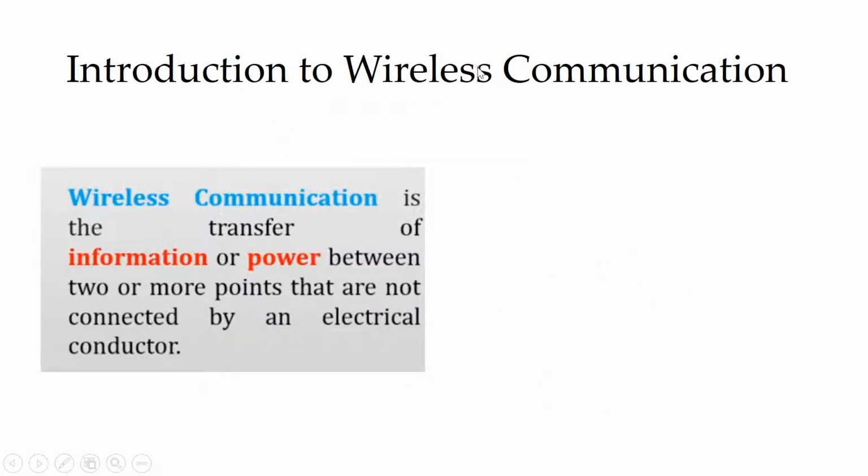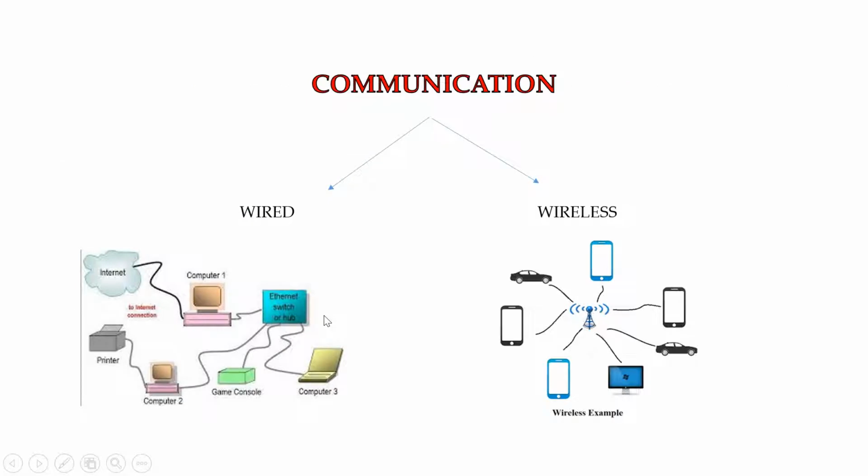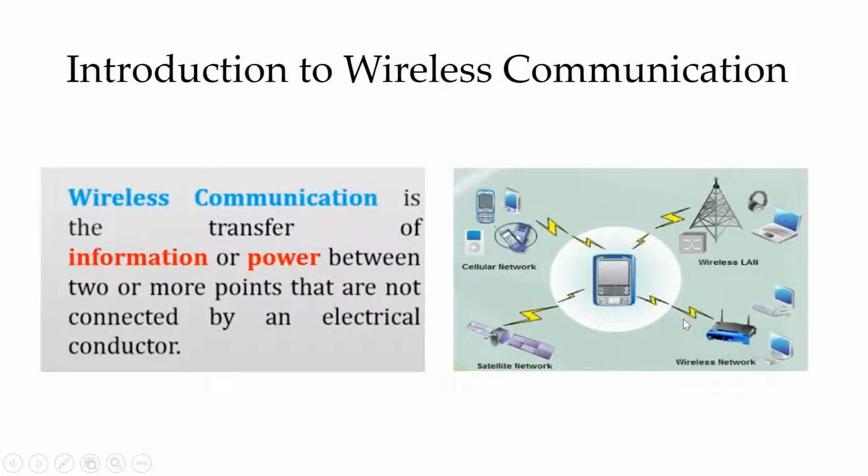Now, introduction to wireless communication. In this full lecture series, I am going to tell you only about wireless communication. So what exactly is wireless communication? Wireless communication is a transfer of information or power between two or more points that are not connected by an electrical conductor. As discussed earlier, you are not going to connect any devices using wires. Wireless communication constitutes satellite networks, cellular communication, wireless LAN, and all wireless networks.